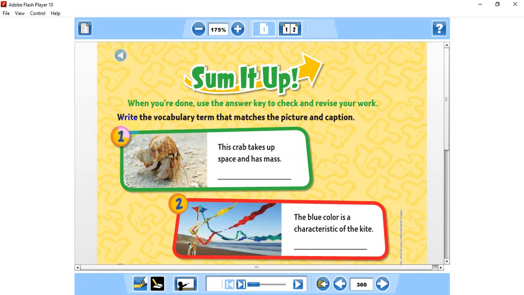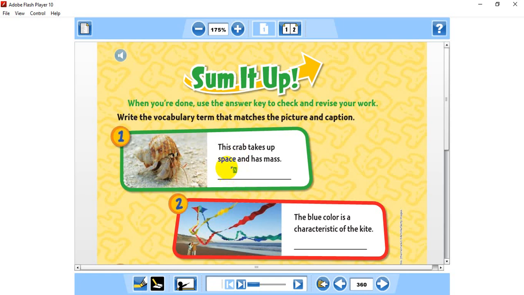Question number one: write the vocabulary term that matches the picture and caption. He's asking you to write the scientific term for the definition. You have the scientific definition, and you have to write the scientific term of this definition.